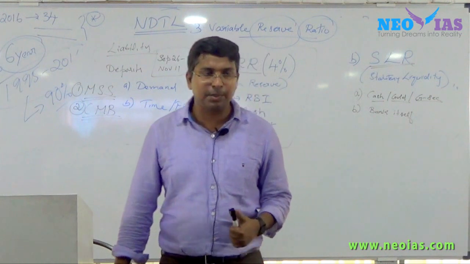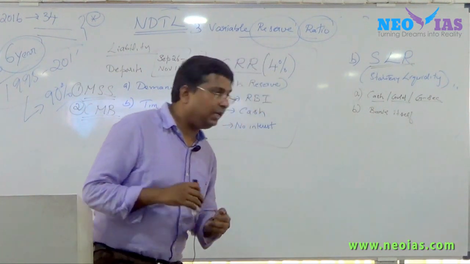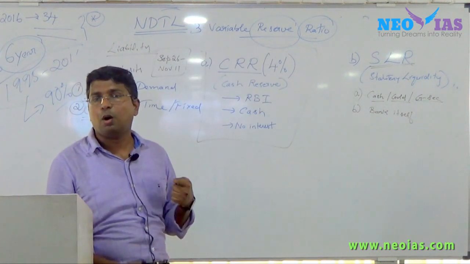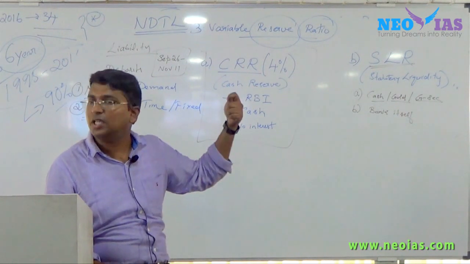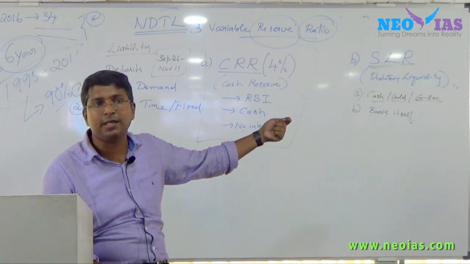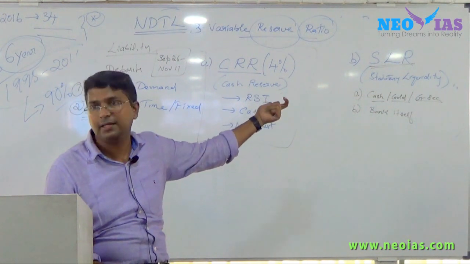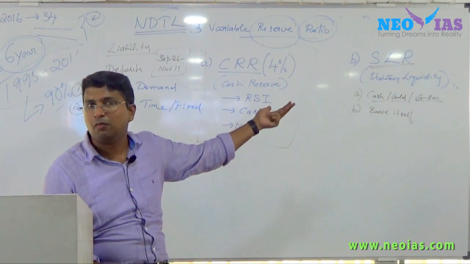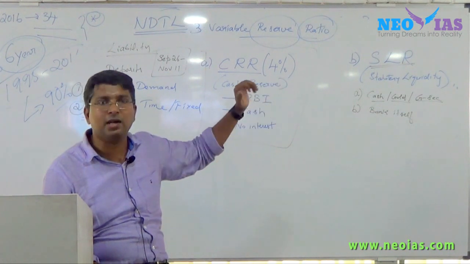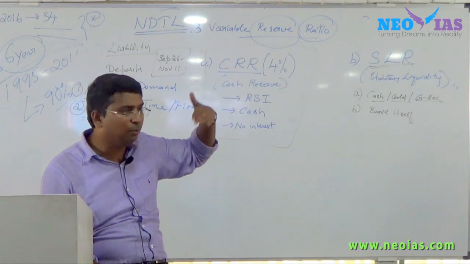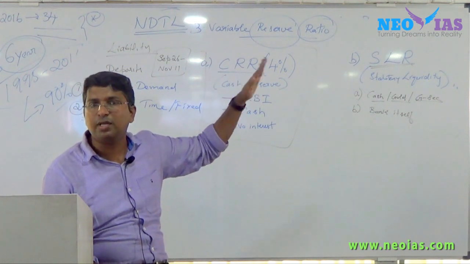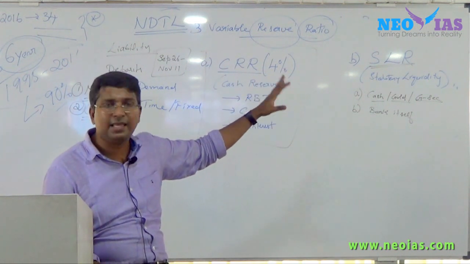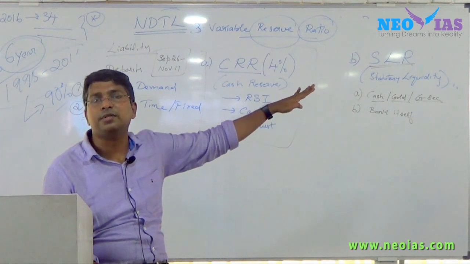To keep this reserve in cash, or gold, or government security. Cash, the bank will not prefer as SLR. Why? They will not get any return for it. In gold, there is volatility. You can't say how the gold price will move. Then the best way for the bank to invest or to keep is in the form of government security.